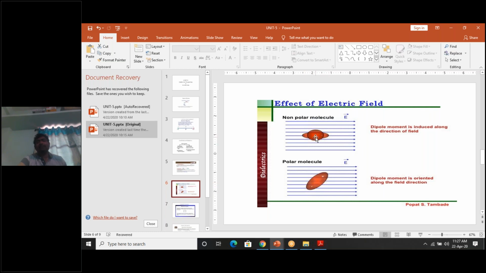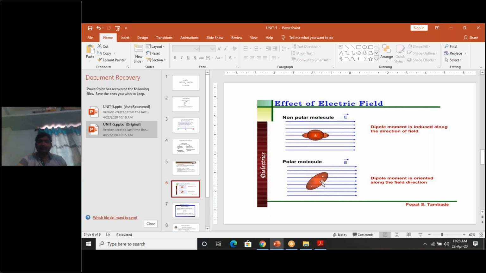Here the positive charge and negative charge coincide with each other. They separate from each other due to the application of the electric field. This electric field is responsible for producing two types of forces.